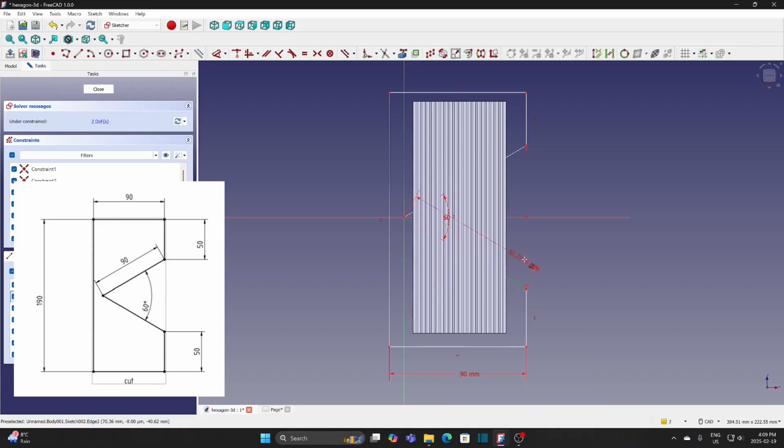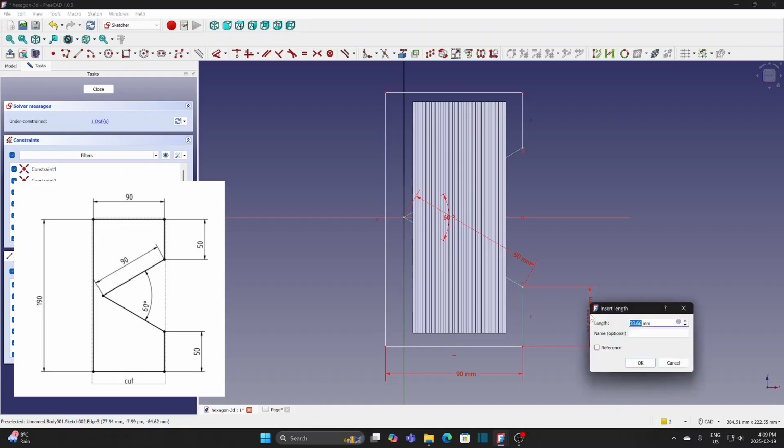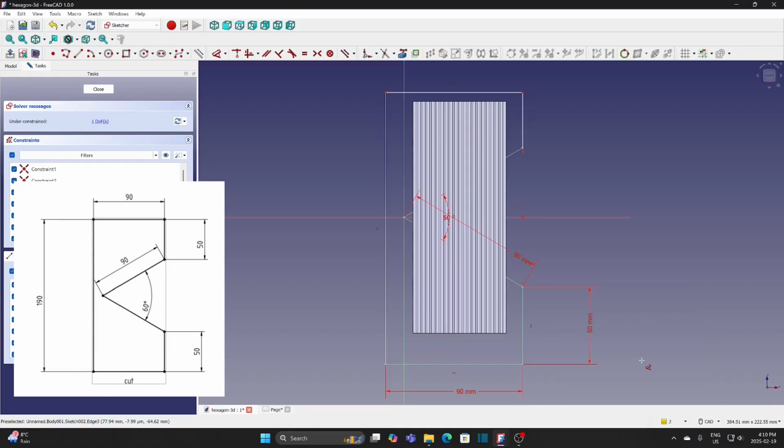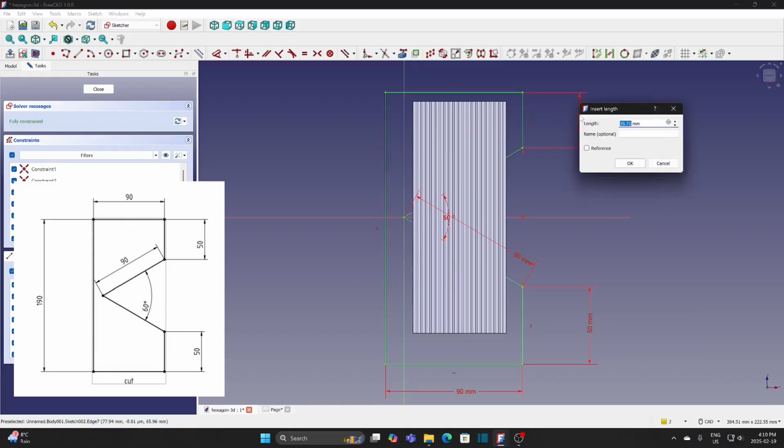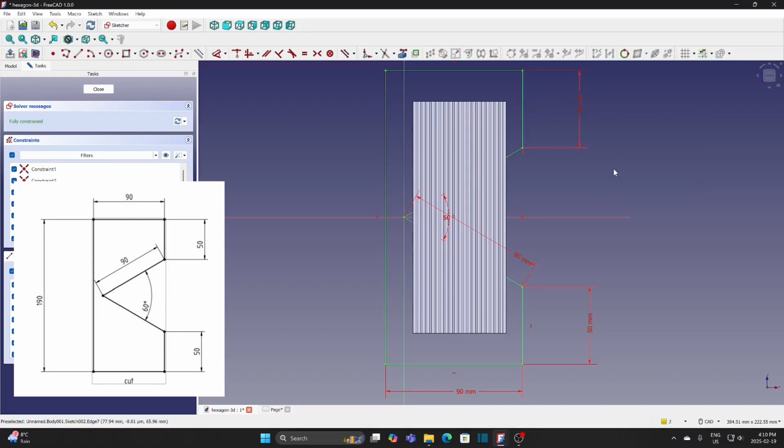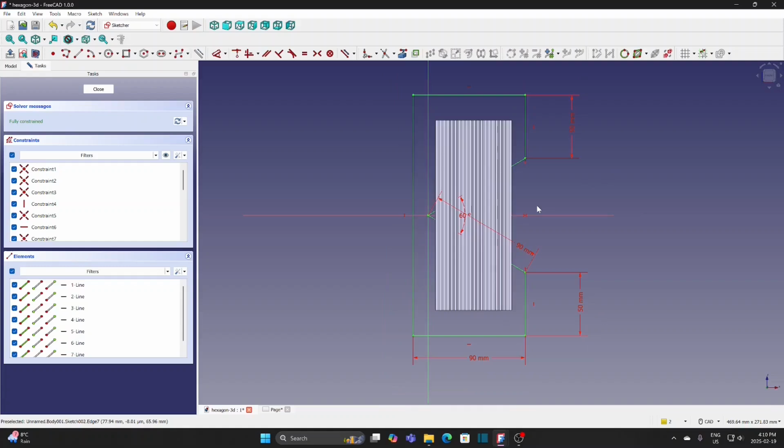Define this one as 90 mm too, so it is long enough to cut the V-shaped piece. Set these 2 lines as 50 mm long. Close the sketch.